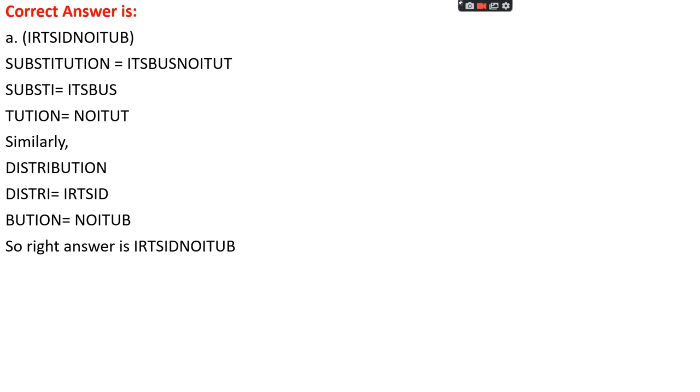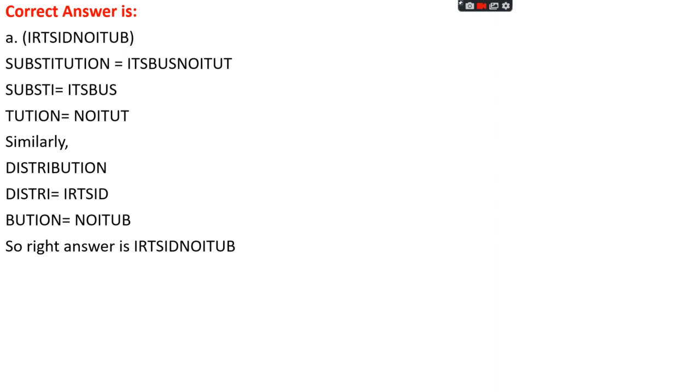Let's see the code for substitution. The whole word is divided into two equal parts: SUBSTI, 6 letters as the first group, and TUTION, 6 letters as the last group. We make the code by reversing the letters: ITSBUS, and the same for TUTION, that is NOITUT.